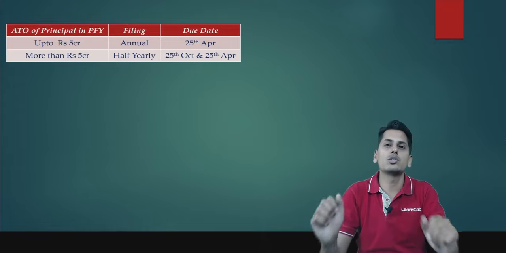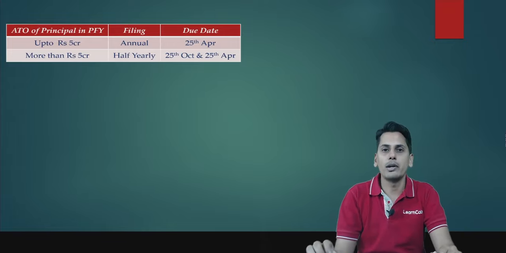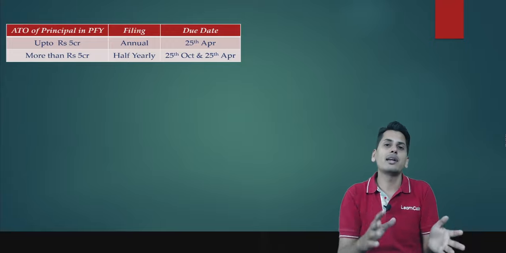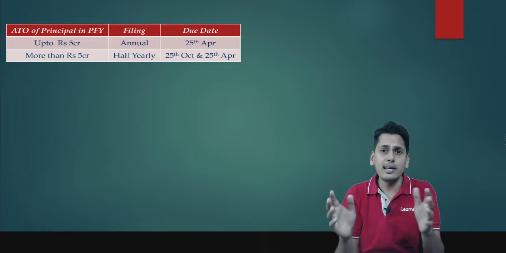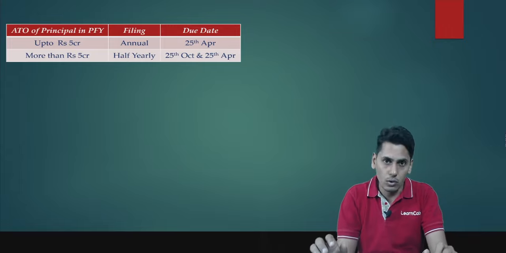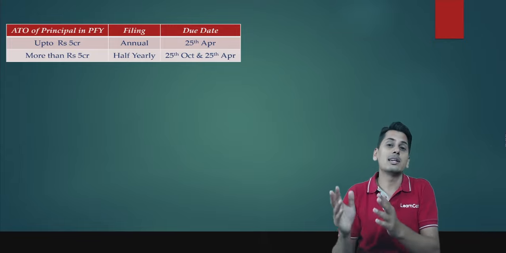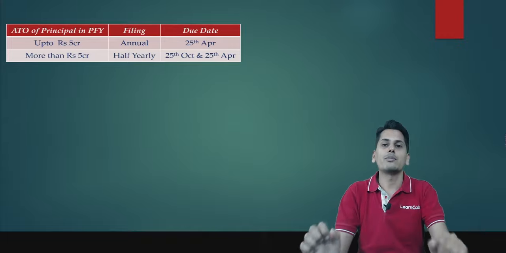He can send the goods to a job worker without payment of taxes. However, he needs to file a return called ITC 04. ITC 04 contains the details of goods sent by the principal to the job worker and also the goods which are received back by the principal from the job worker.